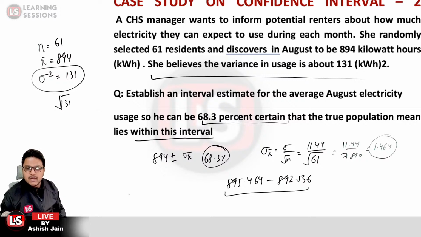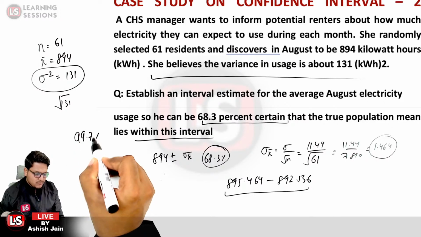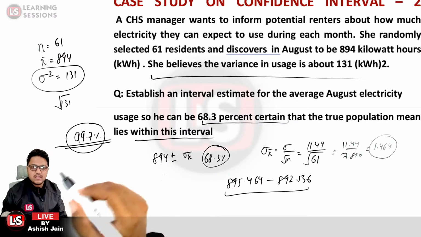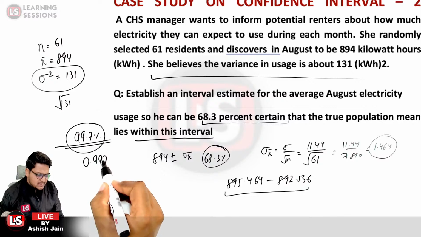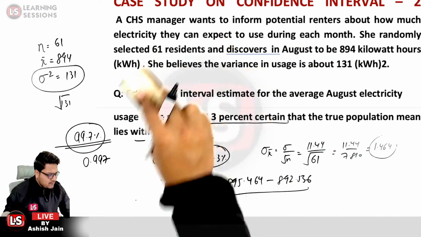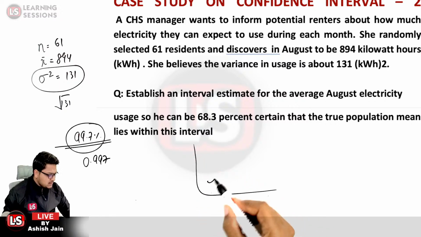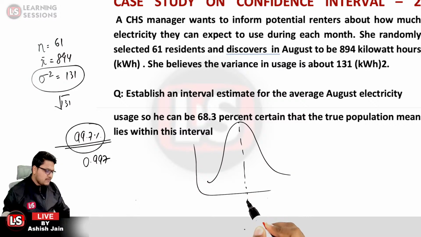Okay. So someone asked from where we will be getting the z value in this particular case. It may be the case that you are to establish an interval for 99.7% certainty. In that case, first of all, convert it to a decimal, so it will be 0.997. And as we covered in our last video, the curve is symmetric over there.